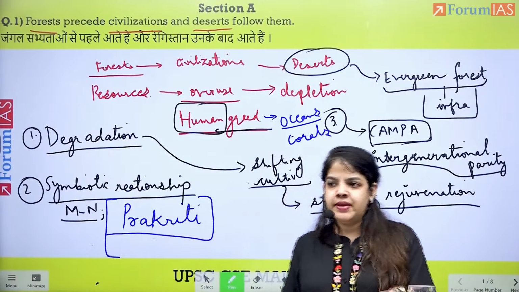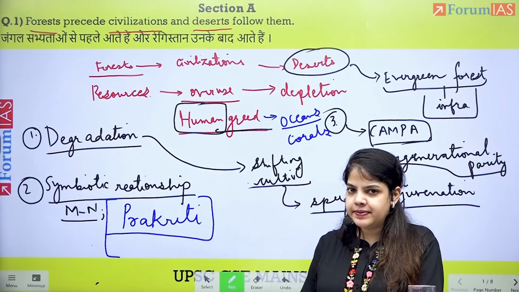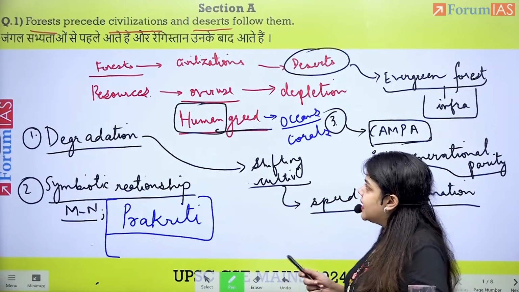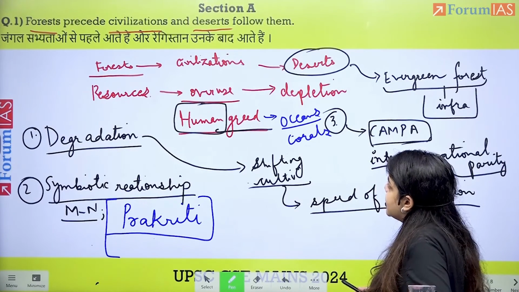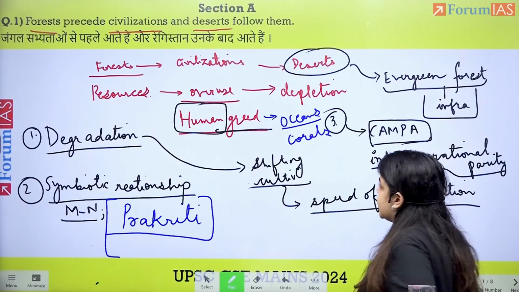So with this, we will be able to conclude this essay. I hope you understand how we could be discussing forests precede civilizations and deserts follow them.